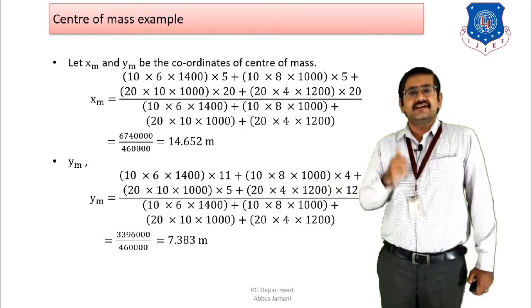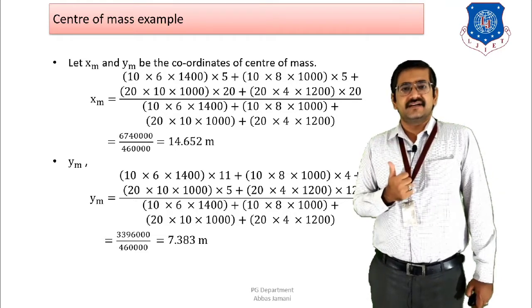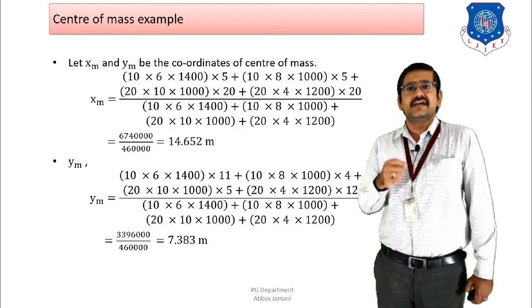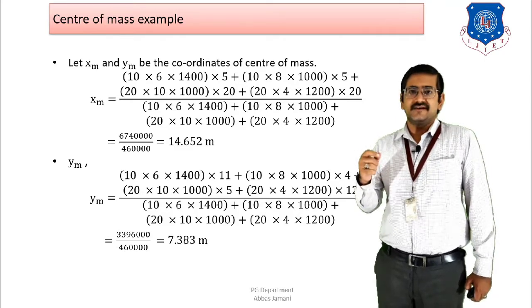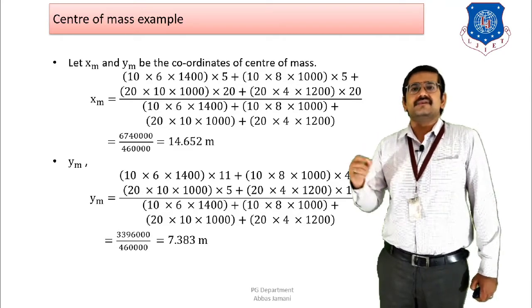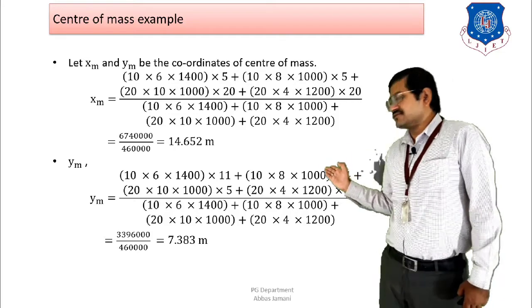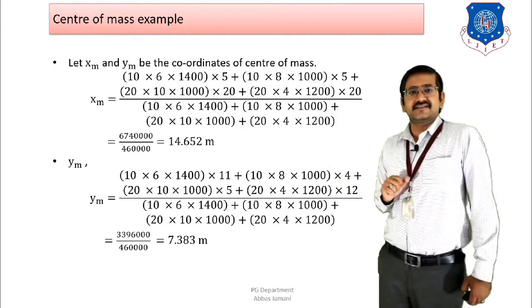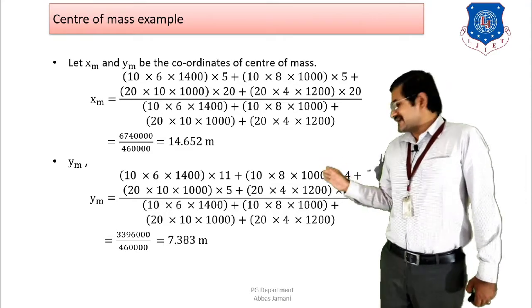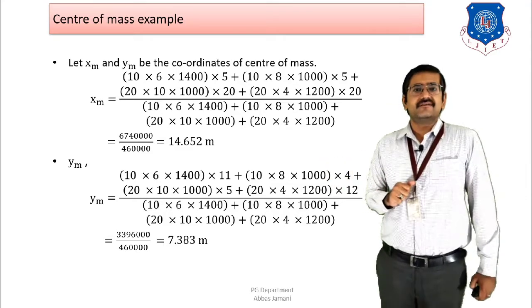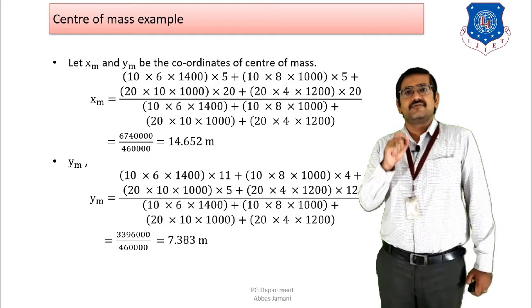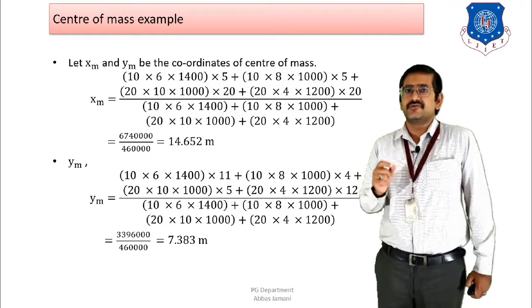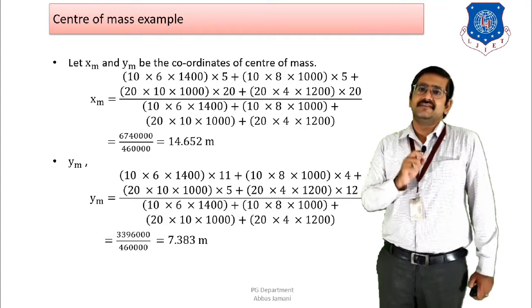So again it is very simple. You have to use the concept of center of gravity, where for x bar, we use the formula x bar is equal to a1 x1 plus a2 x2 plus a3 x3 divided by a1 plus a2 plus a3. So the same thing we are doing over here also, right? If I am talking about the x direction, then I have written that xm is equal to, first, the value of load is given to me in kg per meter square. So in order to convert into kg, I will multiply with the area, right?